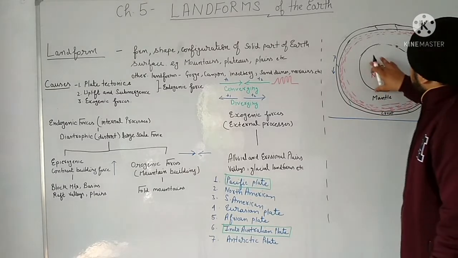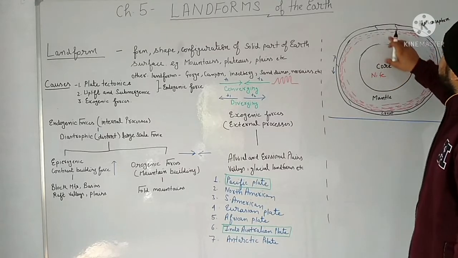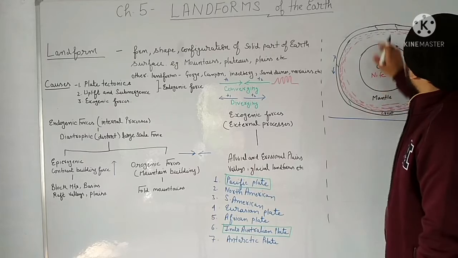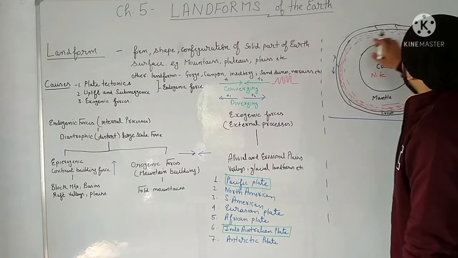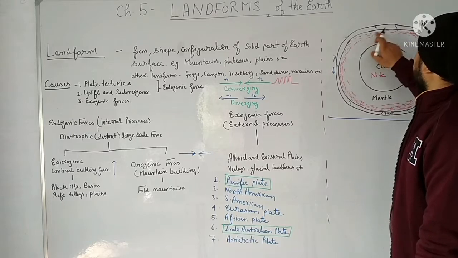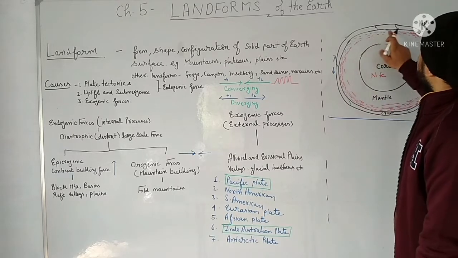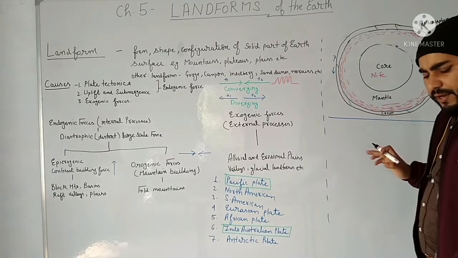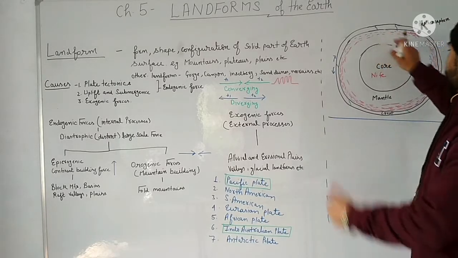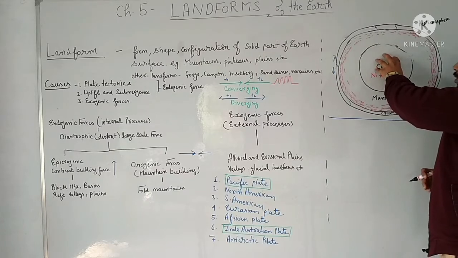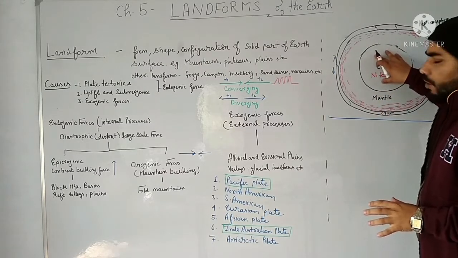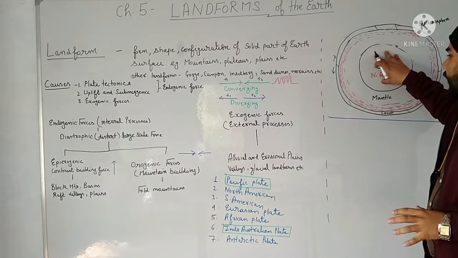Because of this heat, what is happening? The rocks of the lower crust, the lower lithosphere, and the rocks in the upper mantle get melted, and they are in semi liquid form. Now you will say, sir, rocks are there in the core also, so why are the rocks not in molten form in the core?